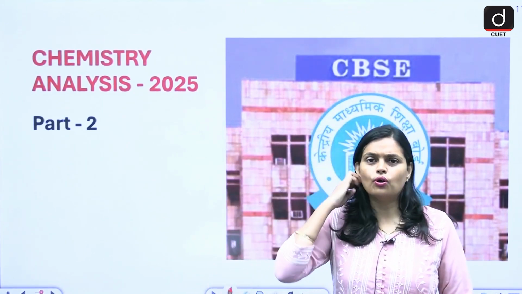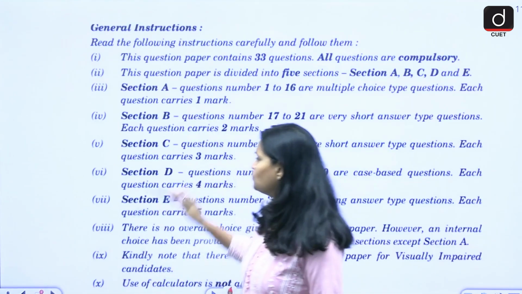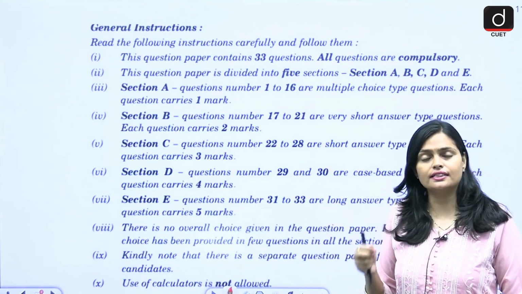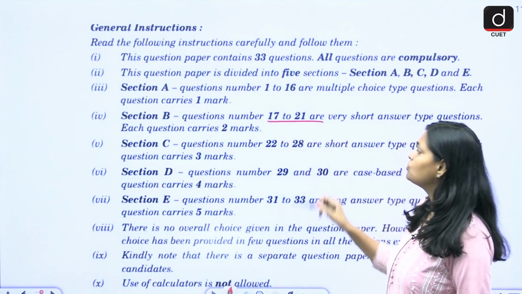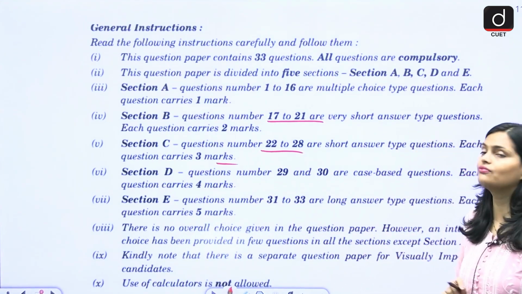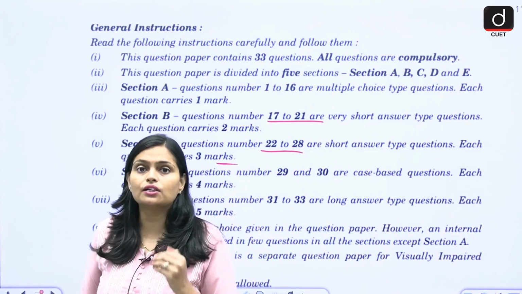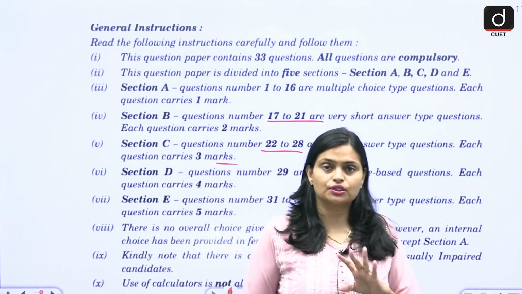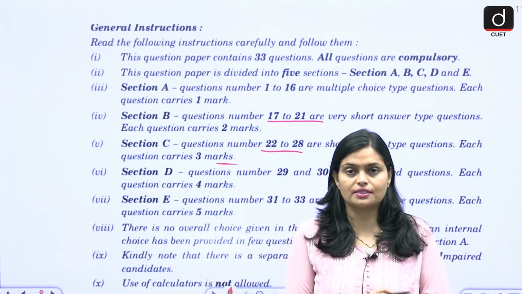As you all know, the pattern is same. Here you have 5 sections. Section 1, or you can say section A, contains your MCQ based questions. Then section B consists of 2-mark questions. Then section C consists of 3-mark questions, D 4 and E 5-mark questions. So basically total 33 questions. You will get options within the question. It's not like out of 33 you have to solve only 20 or 30 questions. No, all the 33 questions are compulsory. Within the question you may get some options.